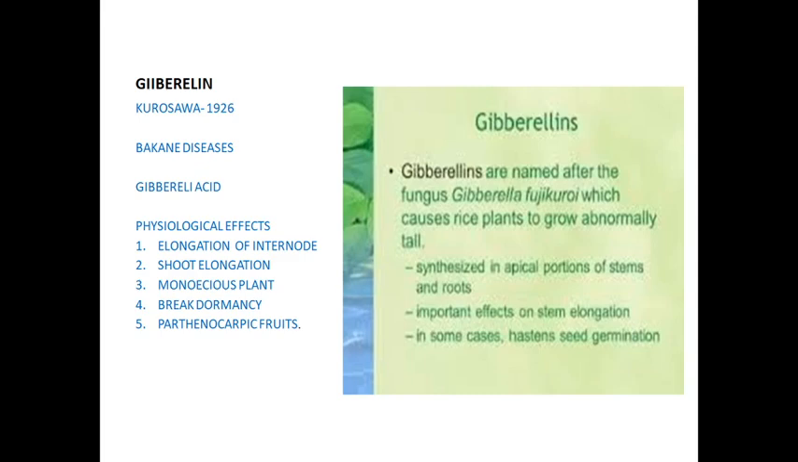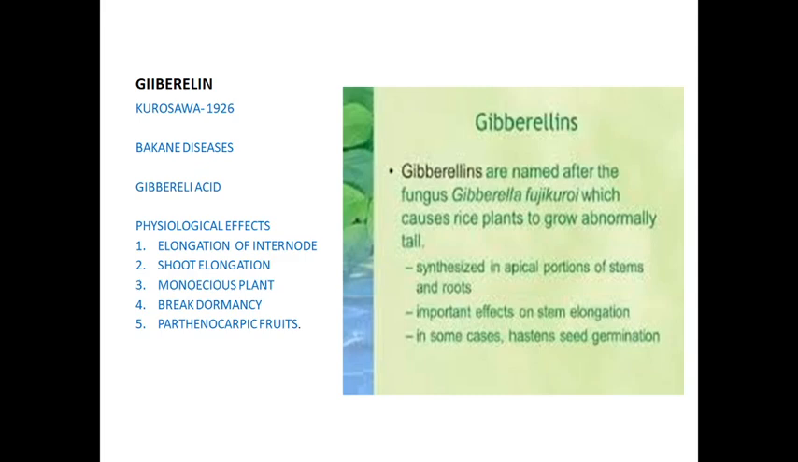Dormant period means the seed will be calm until the favorable conditions occur. Till that time, the seed will be in calm conditions. Once the favorable conditions, like the rainy season, start, the seeds automatically start to grow. It breaks the dormancy, so this is called breaking dormancy.